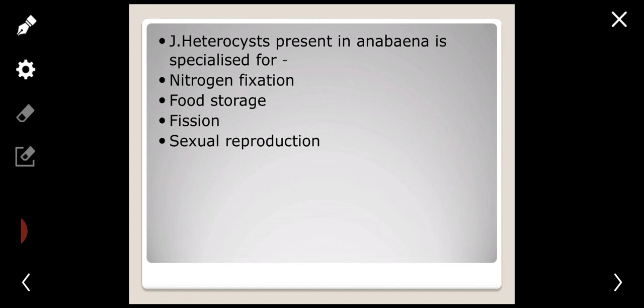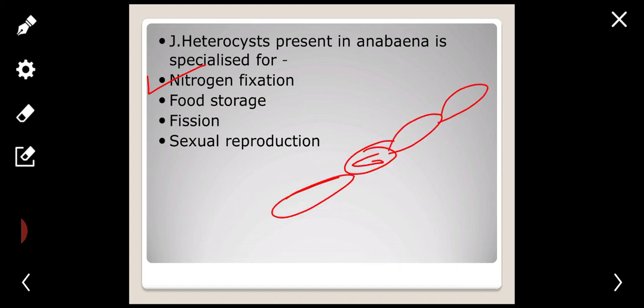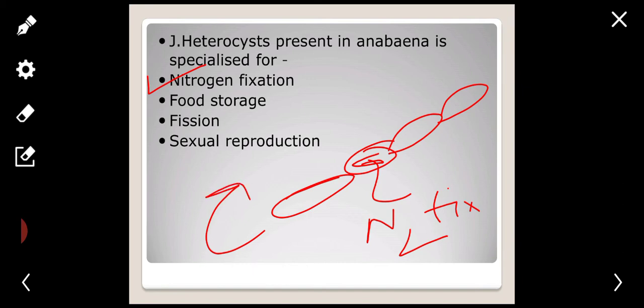Move to next. Heterocyst present in Anabaena is specialized for? Most of the questions come from heterocyst, and the answer is nitrogen fixation. We already know there is a chain in Anabaena, and the function of the heterocyst is N2 fixation. In plants like Azolla they have it too. So nitrogen fixation is the answer. Such kind of question always comes.